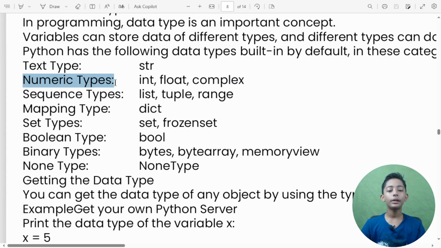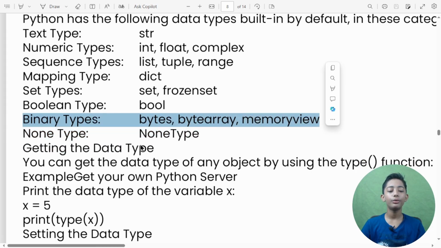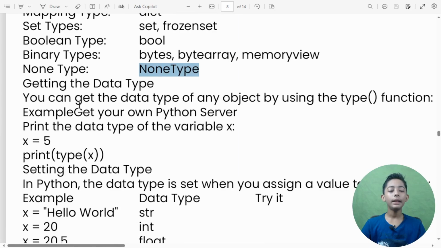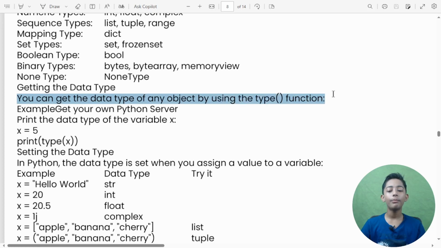types, like int, float, complex, and text type str. Sequence types: list, tuple, range. Mapping type: dict. Set types: set and frozenset. Boolean type: bool. And then binary types like bytes, bytearray, memoryview. None type: NoneType. Getting the data type: you can get the data type of any object by using the type function.